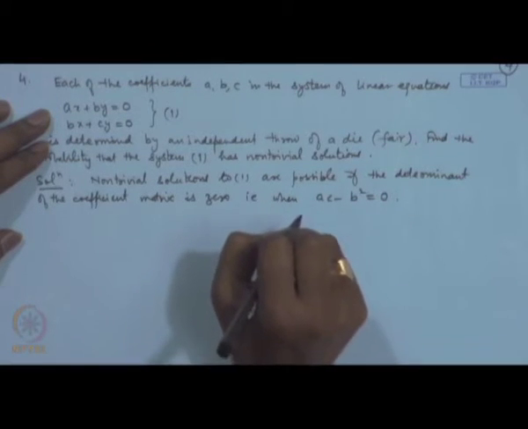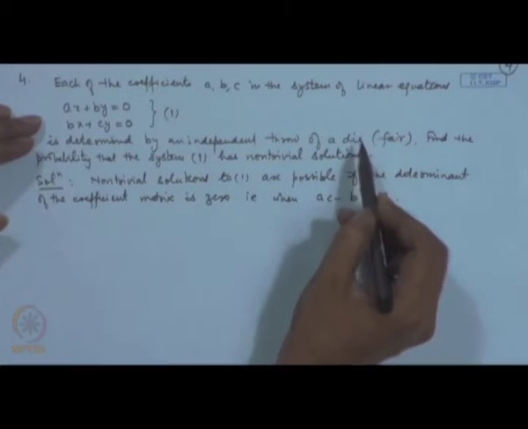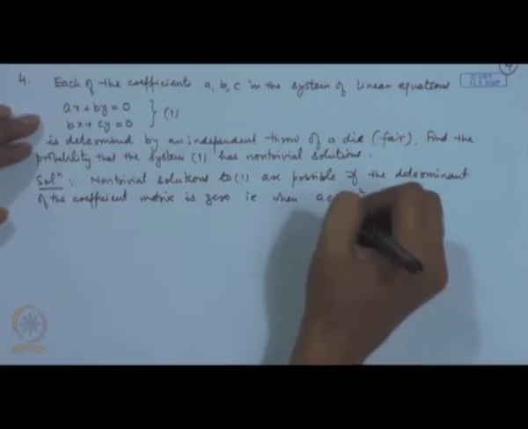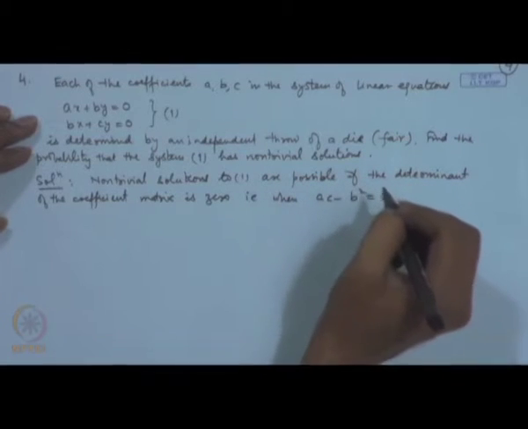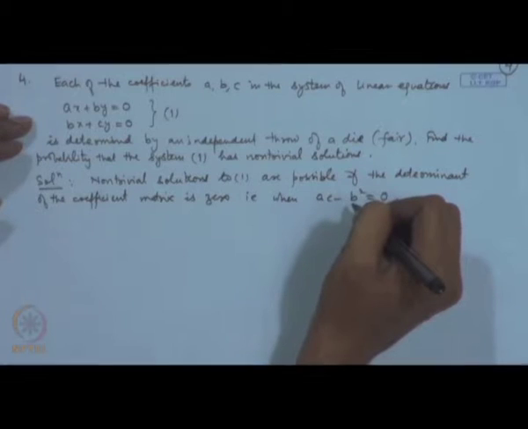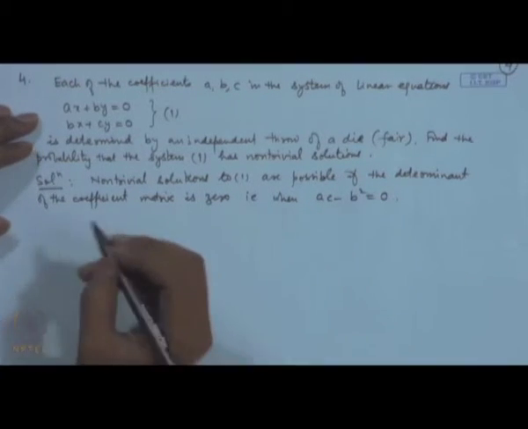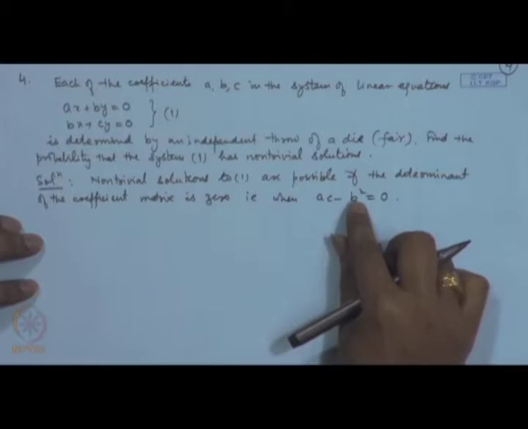Now, when we toss the fair die 3 times and we get the values A, B, C, what are the possibilities which will lead us to AC minus B square is equal to 0. So, you can now see A, B, C, each of them take value 1, 2, 3, 4, 5, 6. What are the values of B square? If B is 1, B square can be 1.